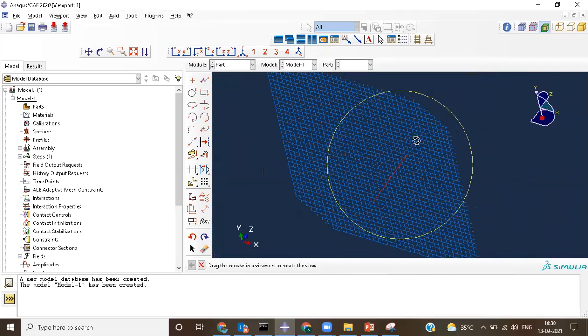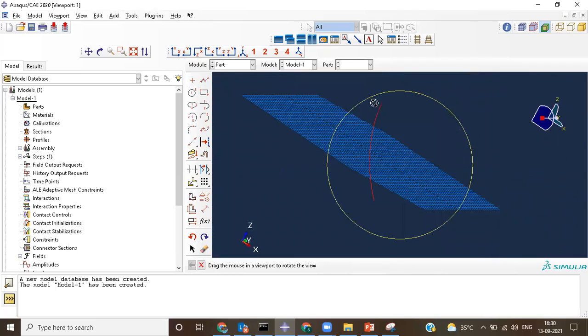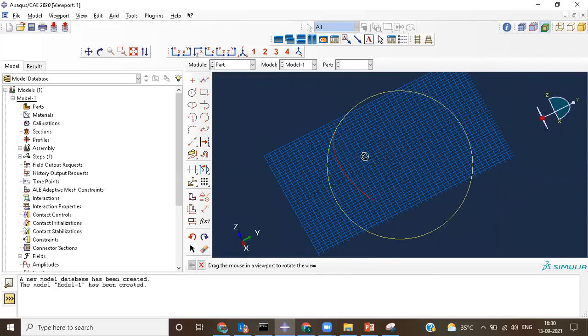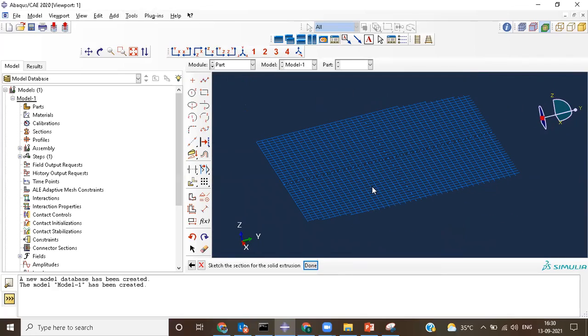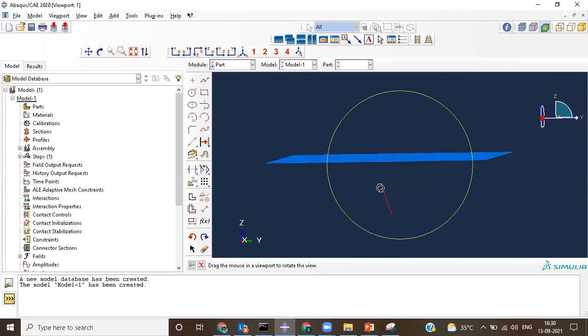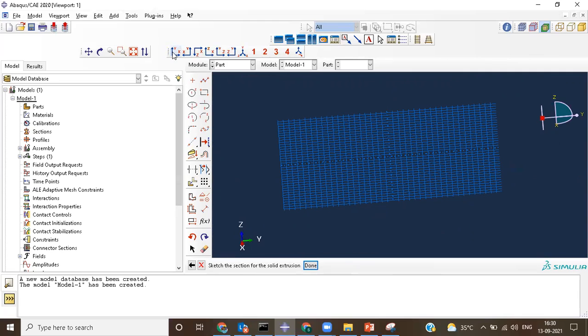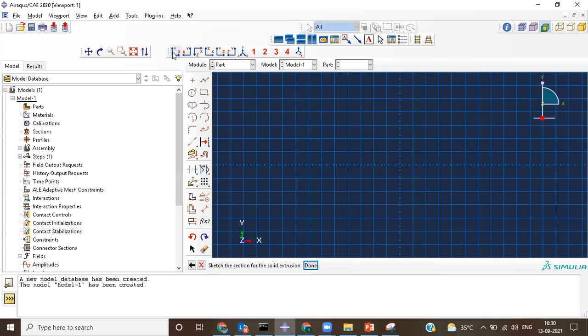Then when you are trying to rotate this particular model while holding Alt and Control, during the rotation, if you lose control, then you have to come back and click over here and apply the front view. Then automatically it will come back to your front view.